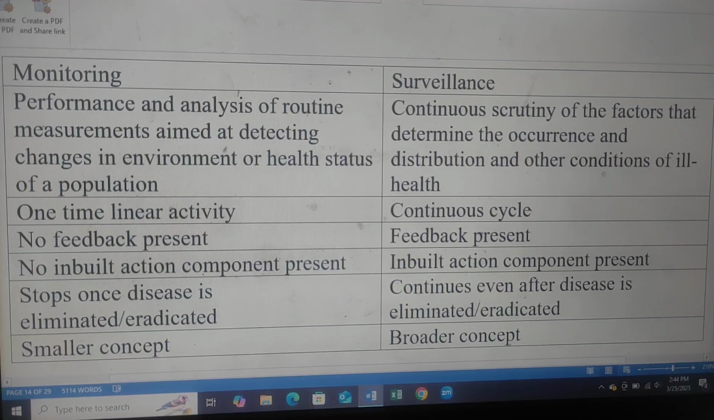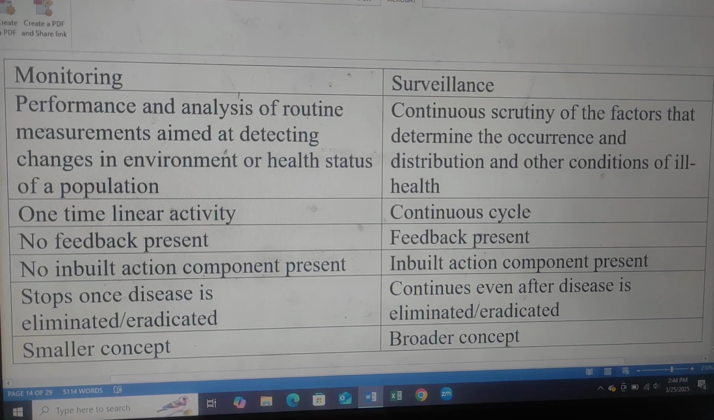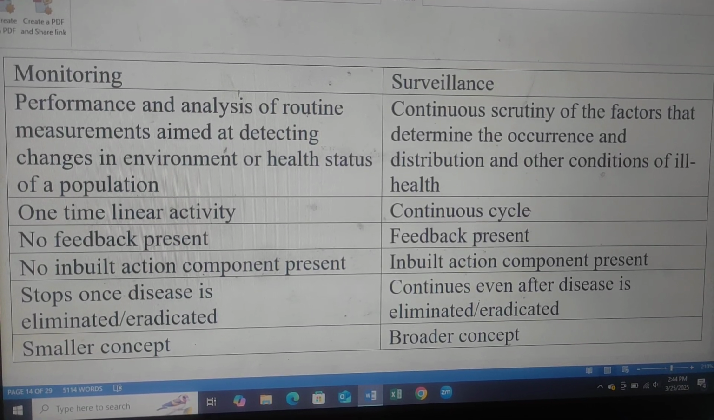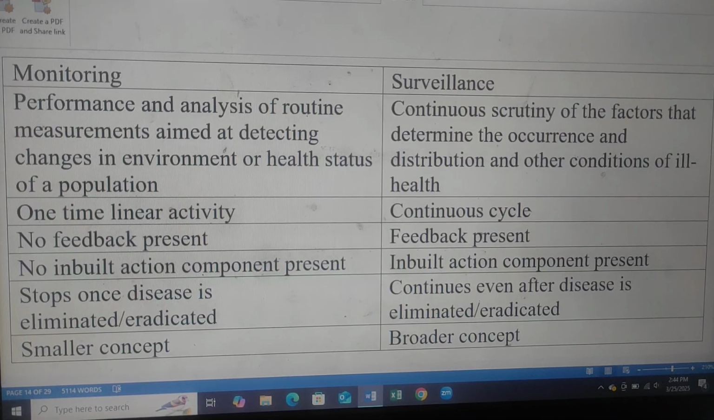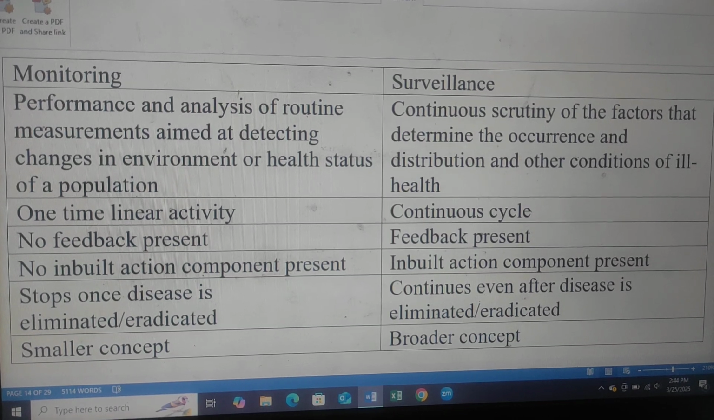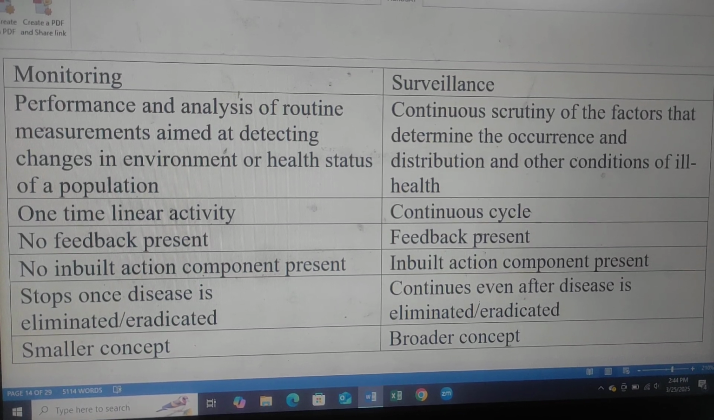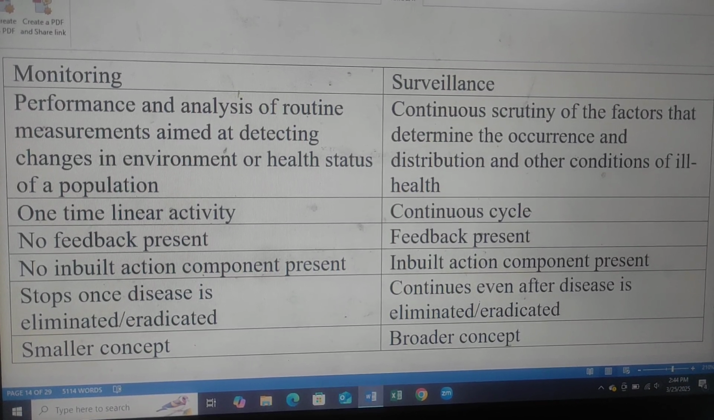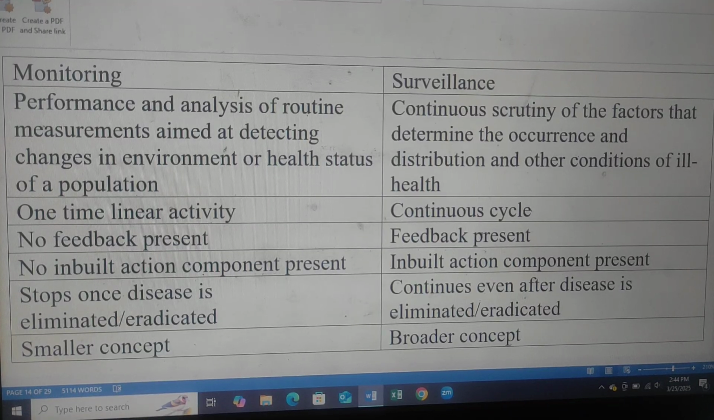Monitoring versus surveillance. Difference between monitoring and surveillance. Monitoring is the performance and analysis of routine measurements aimed at detecting changes in the environment or health status of a population. It is a one-time linear activity, whereas surveillance is continuous scrutiny of the factors that determine the occurrence and distribution and other conditions of ill health.